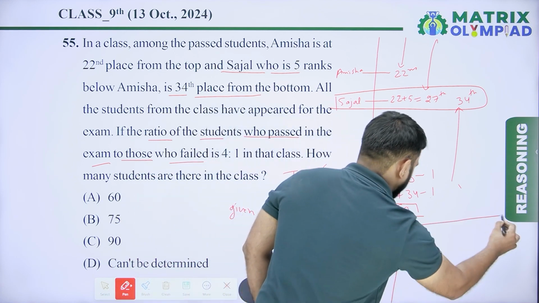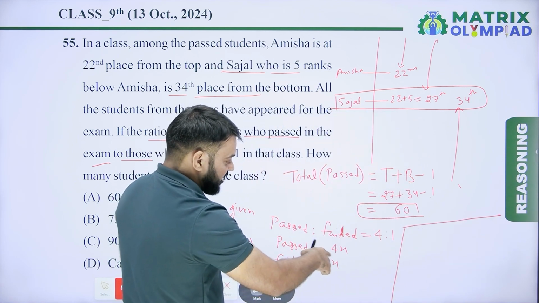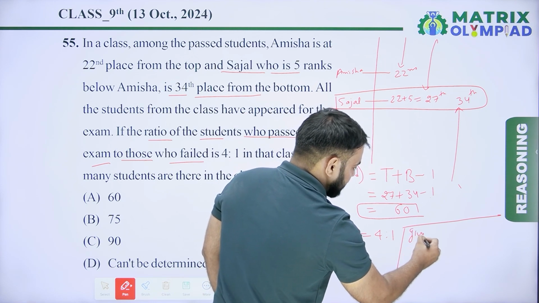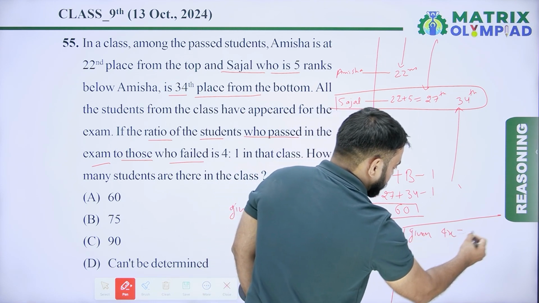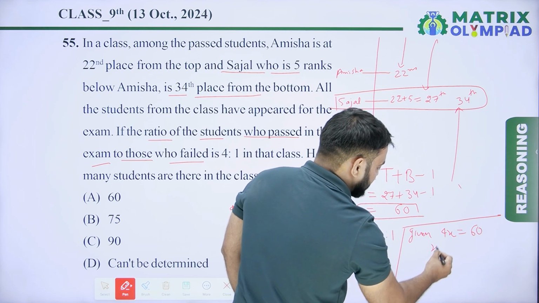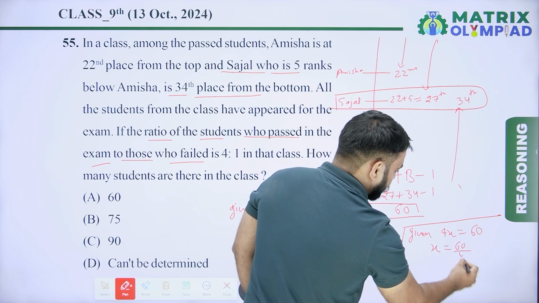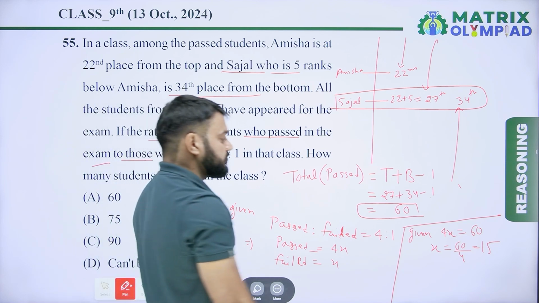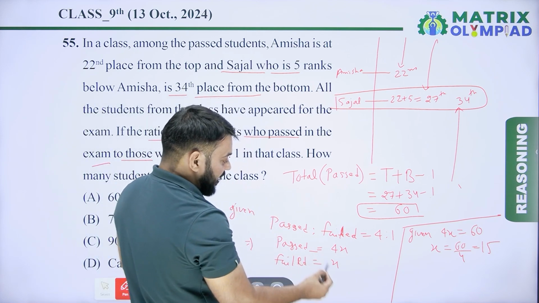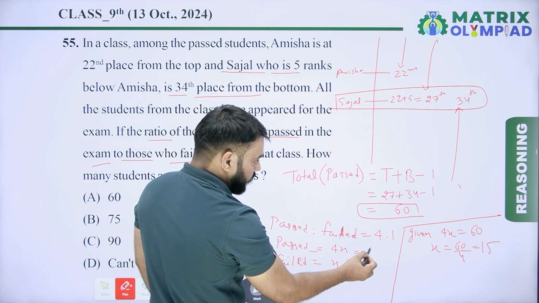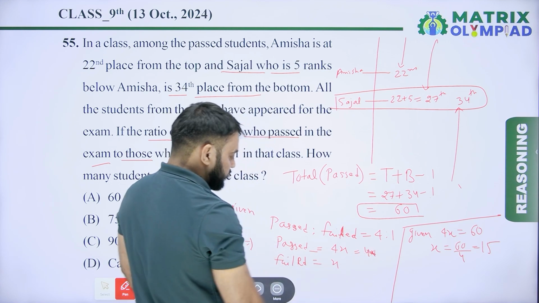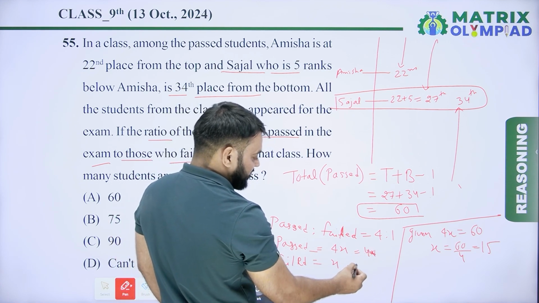So now given is that the number of students who passed the exam is 60. So 4x is equal to 60. So now x is equal to 60 divided by 4, which means 15. So the value of x is 15. So the number of students who passed the exam is 4 into 15, which means 60. Now the number of students who failed in the exam is 15.